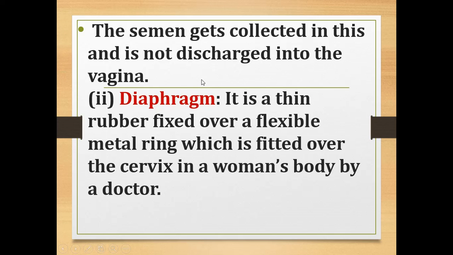So the first one is fitted on the penis of the male. Here the diaphragm is a thin rubber fixed over a flexible metal ring which is fitted over the cervix region of the woman's body by a doctor. Okay, so this is one of the mechanical birth control measures.